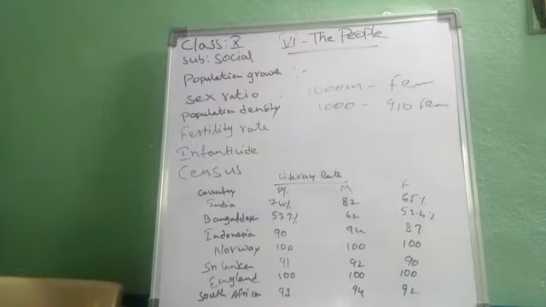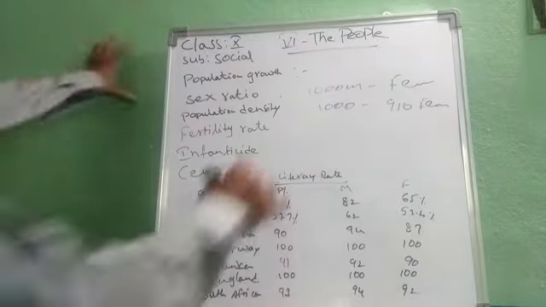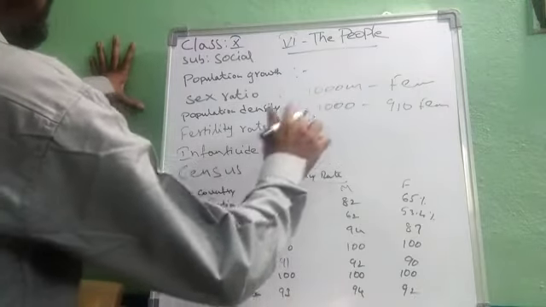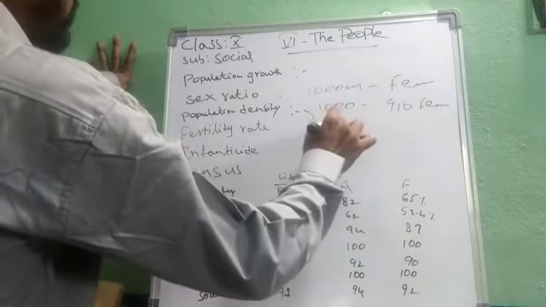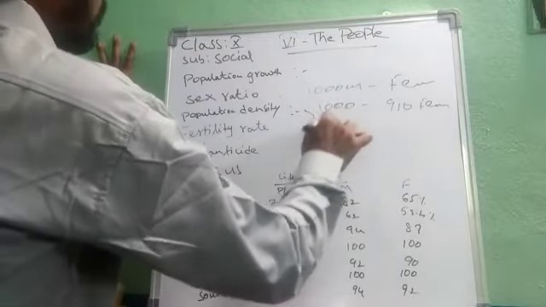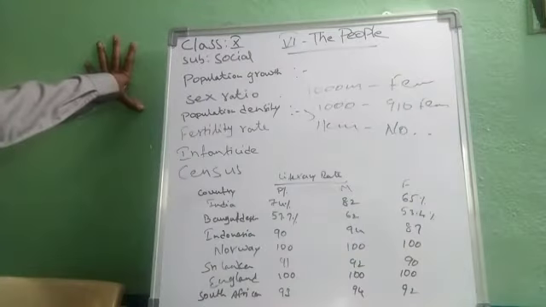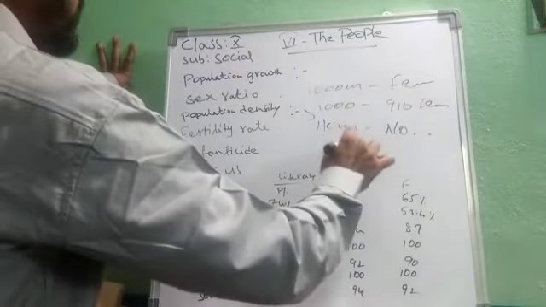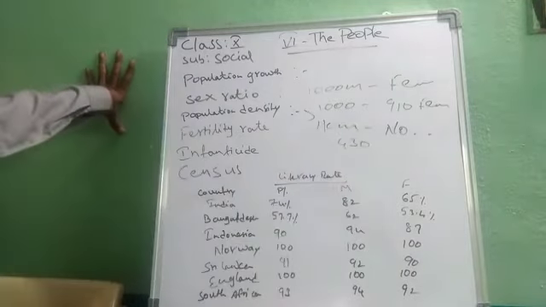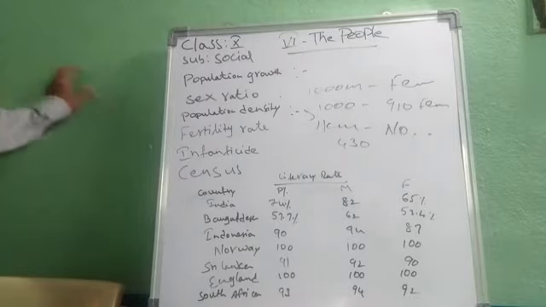Next, coming to population density. Population density means the number of people living in an area, that is, for every 1 square kilometer, the number of people living in that square kilometer. When compared to other countries, approximately 430 people live per square kilometer in India. In other countries it is below 100, but in India we have 430, as India has less area and stands second in population. That is sex ratio, the ratio of males to females in a population.